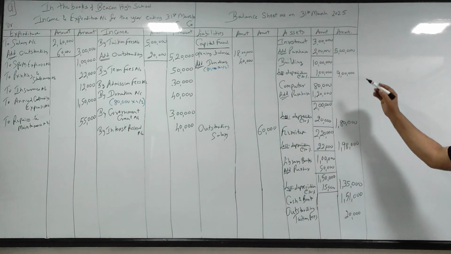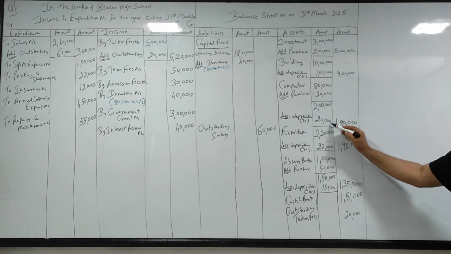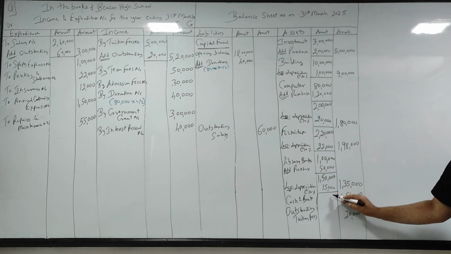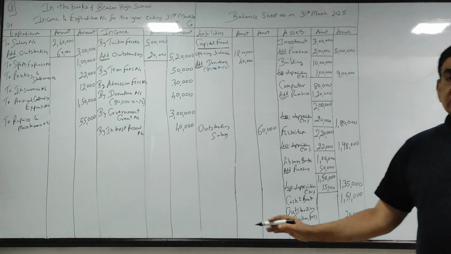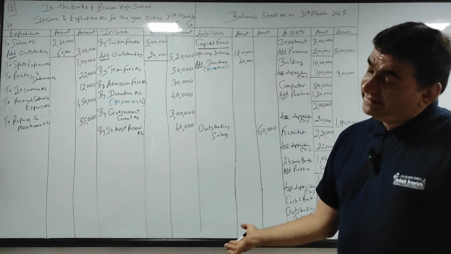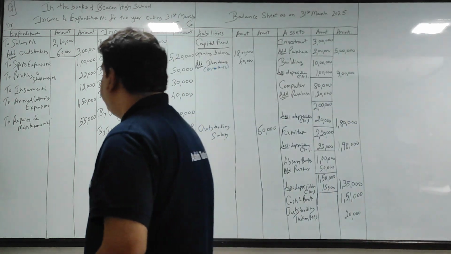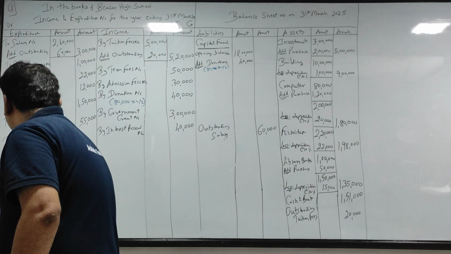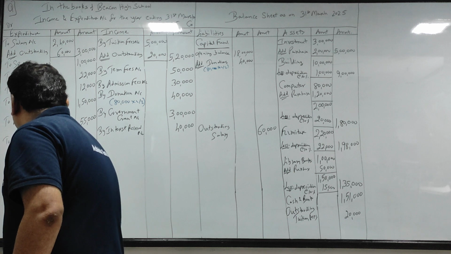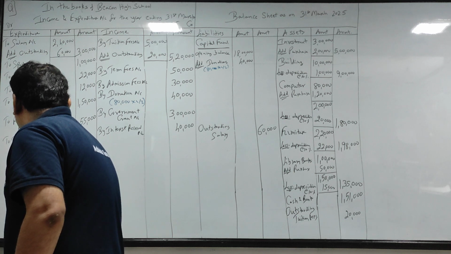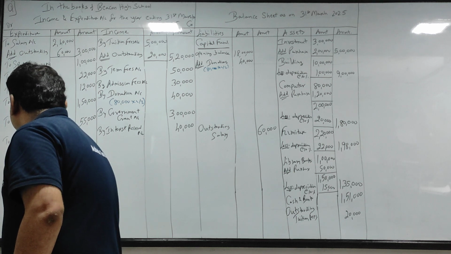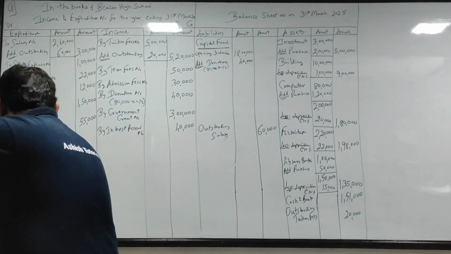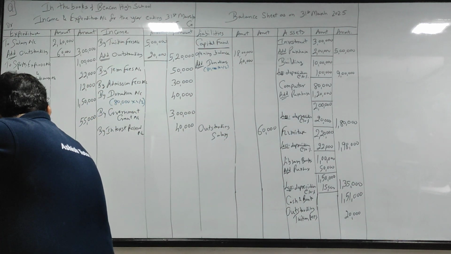So building 1 lakh, computer 20, furniture 22, library books 15. चारों का first effect we deducted from asset, second effect debit side of P&L. Come to the debit side of P&L, because there is more than one asset, give the heading to depreciation account one by one. Building कितना है, 1 lakh. Remember the amount what you have deducted.